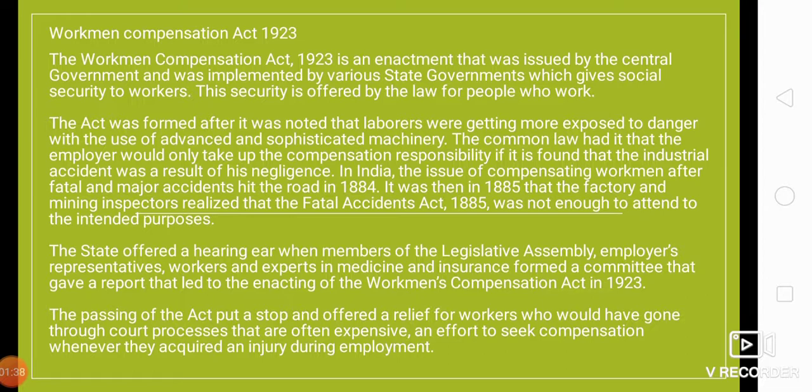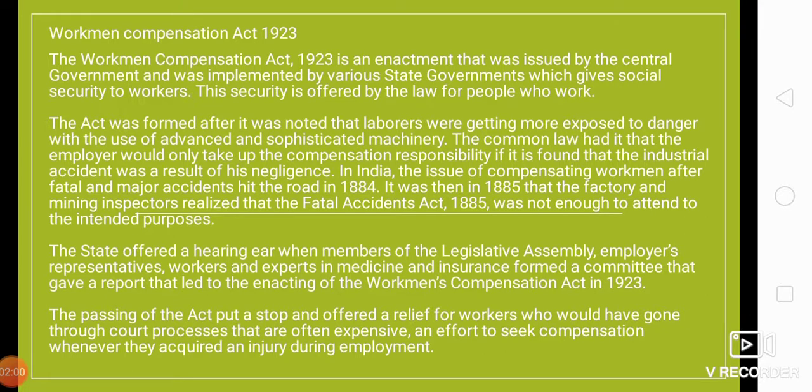So in India, the issue of compensating workmen after fatal and major accidents hit the road in 1884. It was then in 1885 that the factory and mining inspectors realized that the fatal accident act of 1885 was not enough to attend to the intended purposes, right?